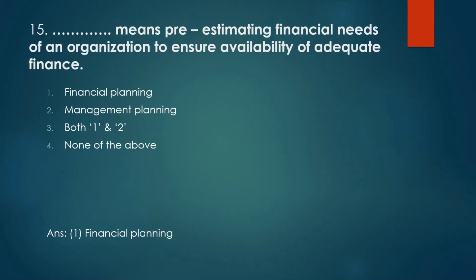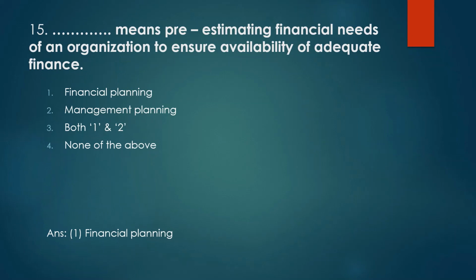Next is, what means pre-estimating financial needs of an organization to ensure availability of adequate finance. First option is financial planning. Next is management planning. Next option is both 1 and 2, or none of the above.